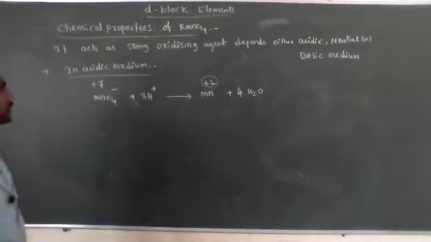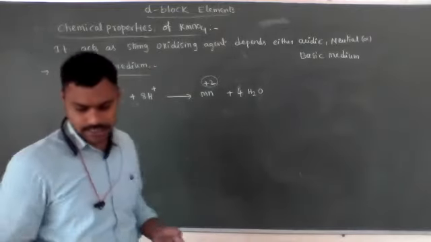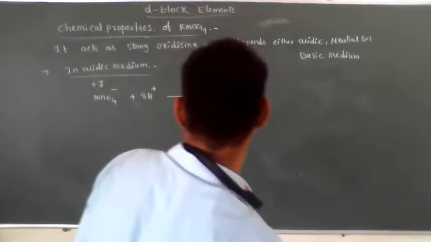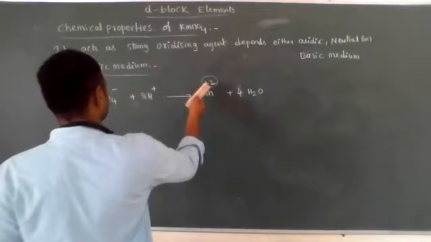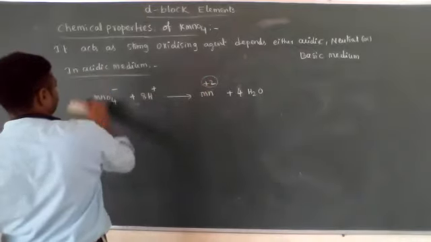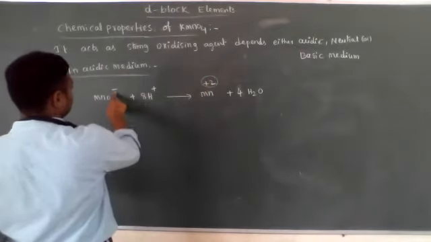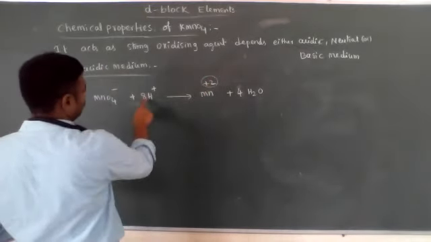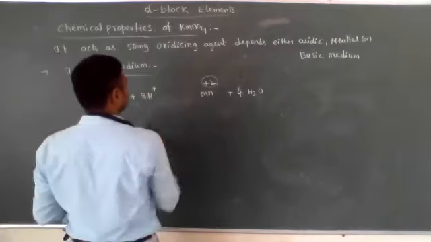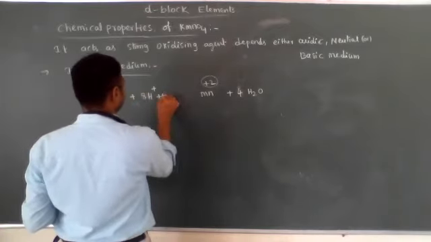For balancing of charges, on the right side plus 2 charge is present. On the left, minus 1 and plus 8 gives total plus 7. Plus 7 to plus 2 means still plus 5 units of extra charge is present. That's why it accepted 5 electrons.